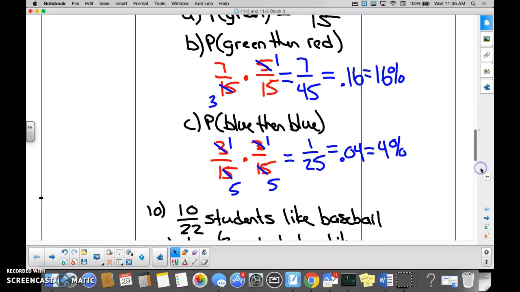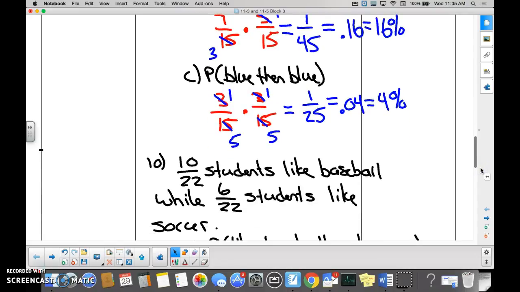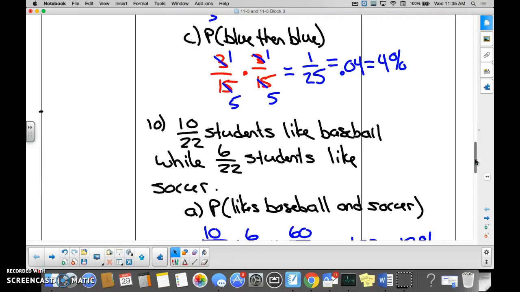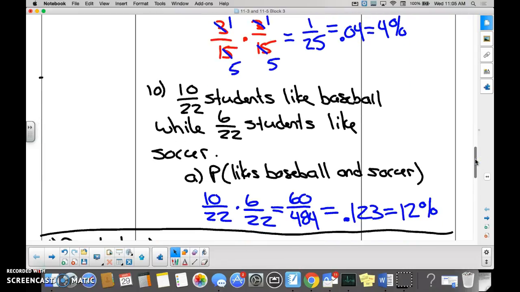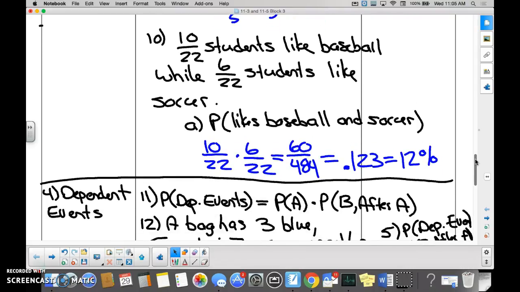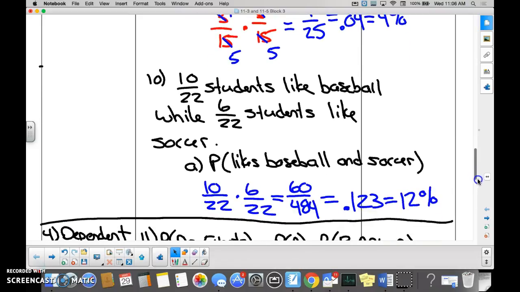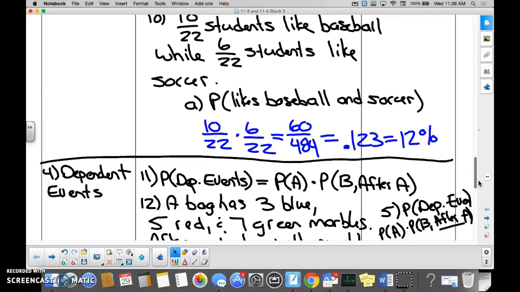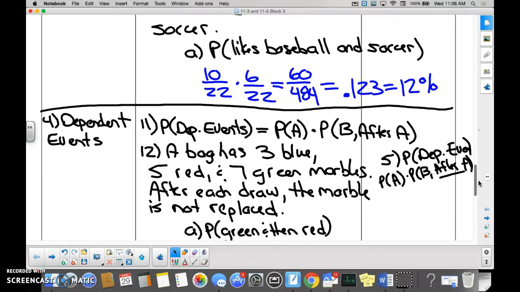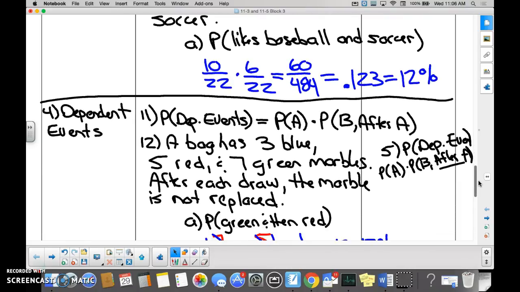Moving down. Number 10, make sure you look closely at number 10. You're going to see something like that on your homework. It might be a little bit bigger than that. Moving down to dependent events. The formula for dependent events is what? Will, what's the formula for dependent events? It's the probability of A times the probability of B, but only after A. Thank you, Will. The only difference is this part right here. You cannot calculate the probability of B until you figure out what happens in A, because A is going to impact B.